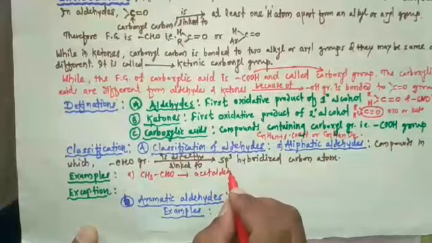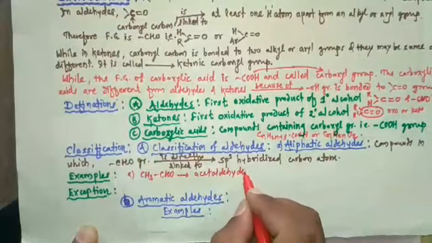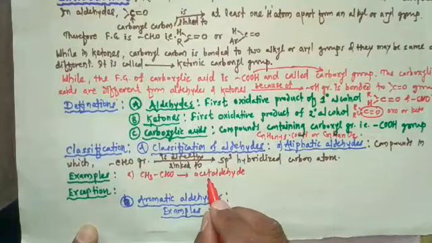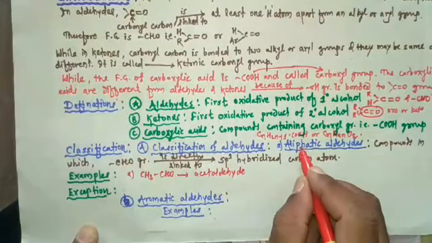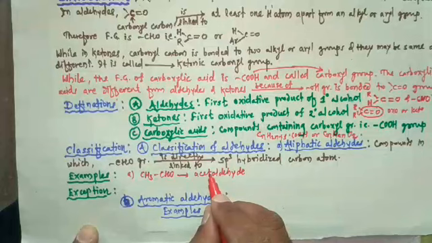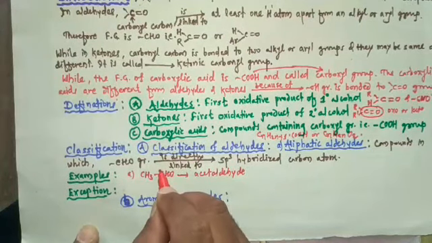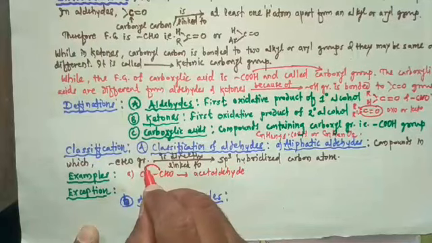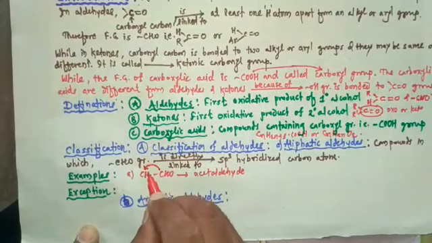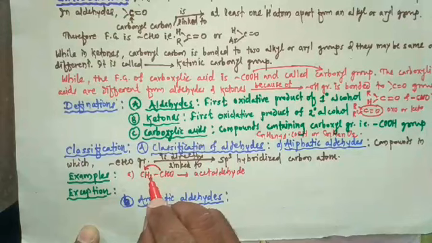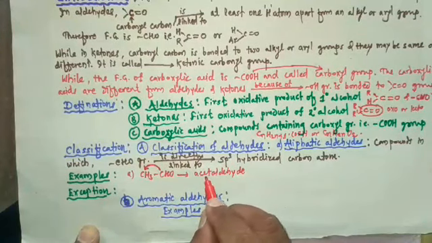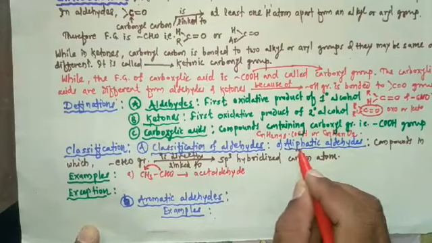Acetaldehyde is an aliphatic aldehyde because the CHO group is directly linked to a carbon atom, and this carbon atom is an sp3 hybridized carbon atom. That's why acetaldehyde is an example of aliphatic aldehyde.